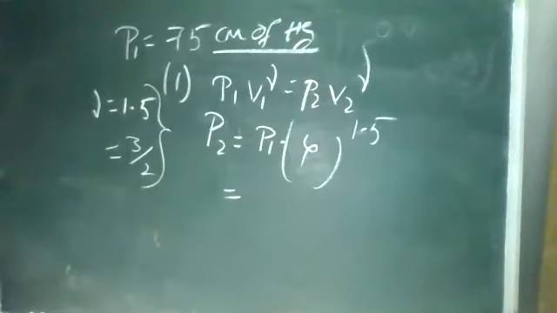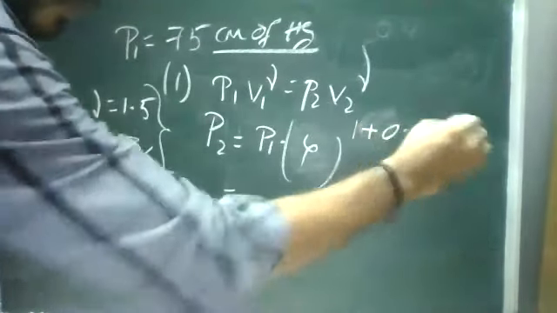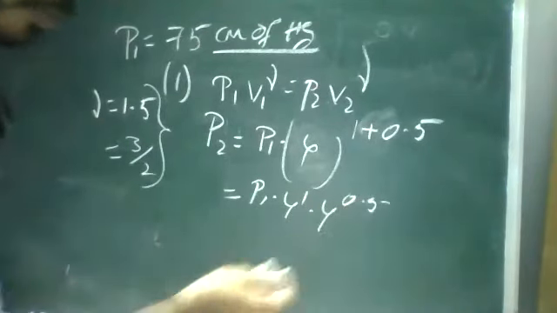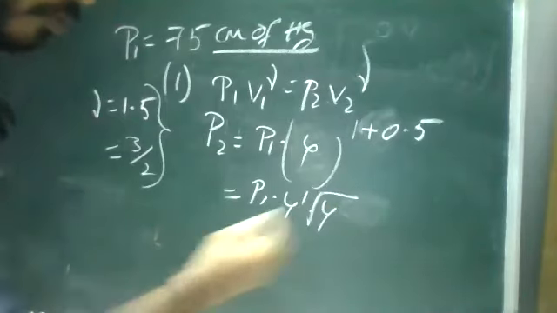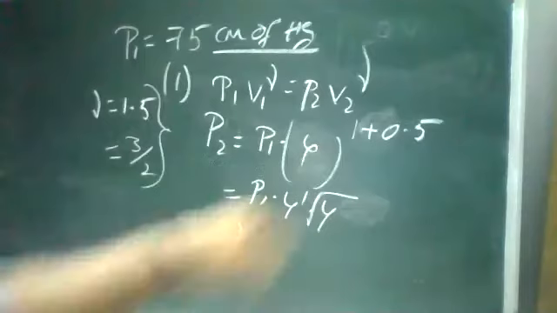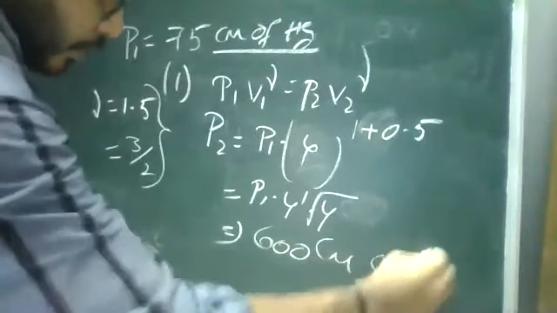So P2 is 600. Yes, 600. What I'll do is add 1 plus 0.5. So P1 into 4 power 1 into 4 power 0.5. 4 power 0.5 is nothing but 1/2 power of 4, which is root 4. So from this, you can find the pressure. Pressure P2 is equal to P1 into 4 power 1 plus 0.5. Splitting 1 plus 0.5, 4 power 1 and 4 power 0.5 is root 4. So the answer is 600. Pressure is 600 cm of Hg.